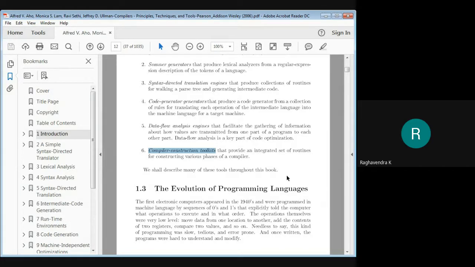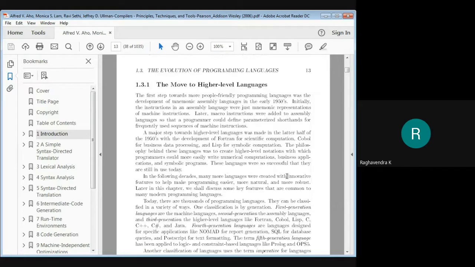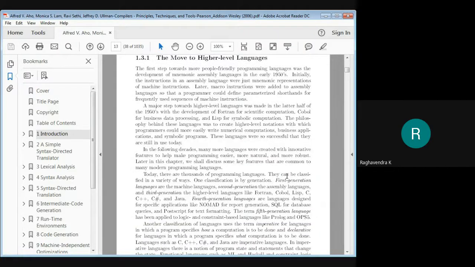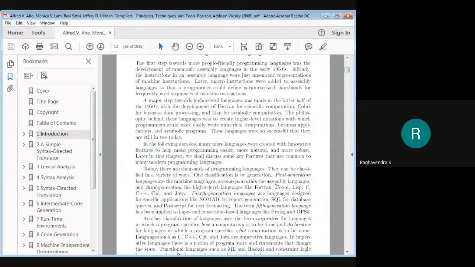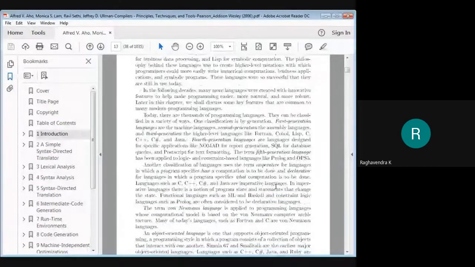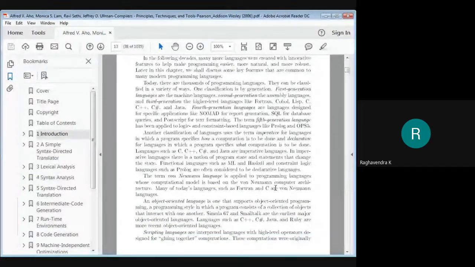And the second category is in terms of generation, right? So we have from first to fifth generation different programming languages. Okay, so from first generation, starting from binary language, to fifth generation, where I believe there are programming languages called Prolog and OPS5. All of these come under the fifth generation. We also classify languages as von Neumann languages, object-oriented languages, and scripting languages.